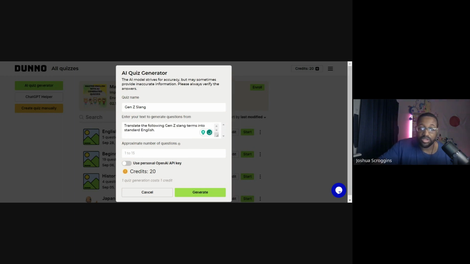Here we go. Translate the following Gen Z terms into standard English. And let's do 6 questions. I think 6 questions is good. Well, we got some time. Let's do 7 questions. All right. And here we go. We're going to generate. This should automatically make us 7 questions that will make us a fun quiz. So I'm going to click here, generate.